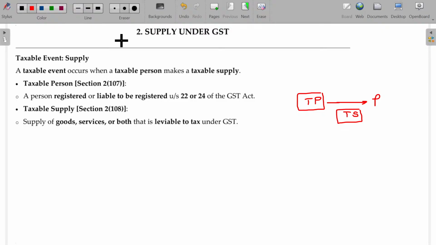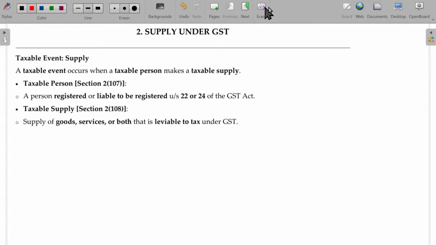So the tax will be attracted at the point in time of supply. So this term is very, very important for you. The term supply is very, very important to decide whether the supply happens. If the supply happens, then automatically GST will be leviable. Is that okay?